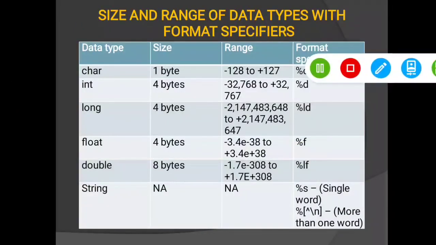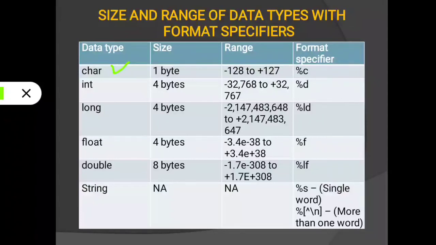Here for char we will use %c, for int we will use %d. These are all format specifiers of primitive data types. You should remember all this. When we need to enter any data or print any data, that time we need this format specifier.